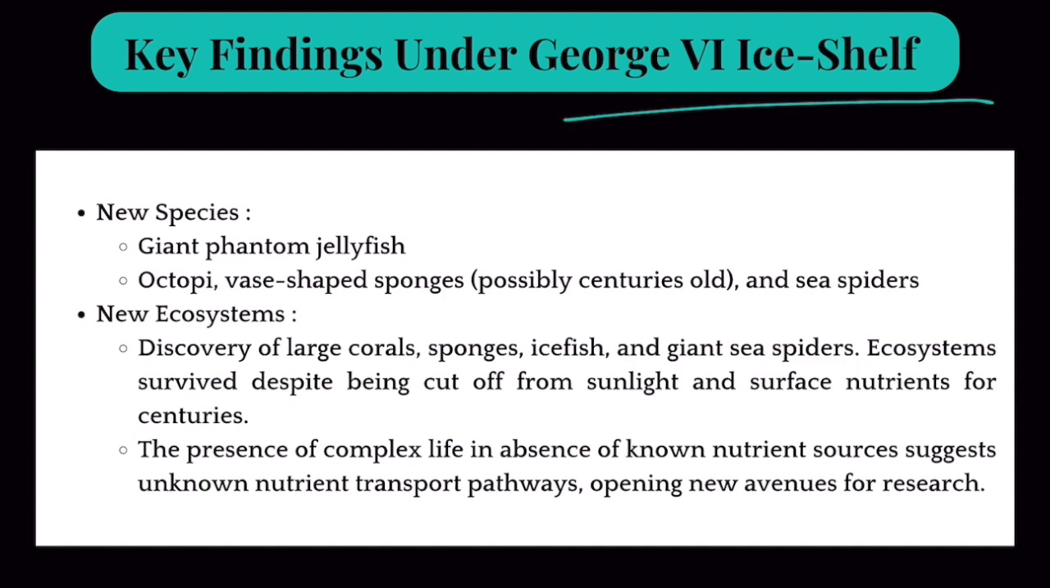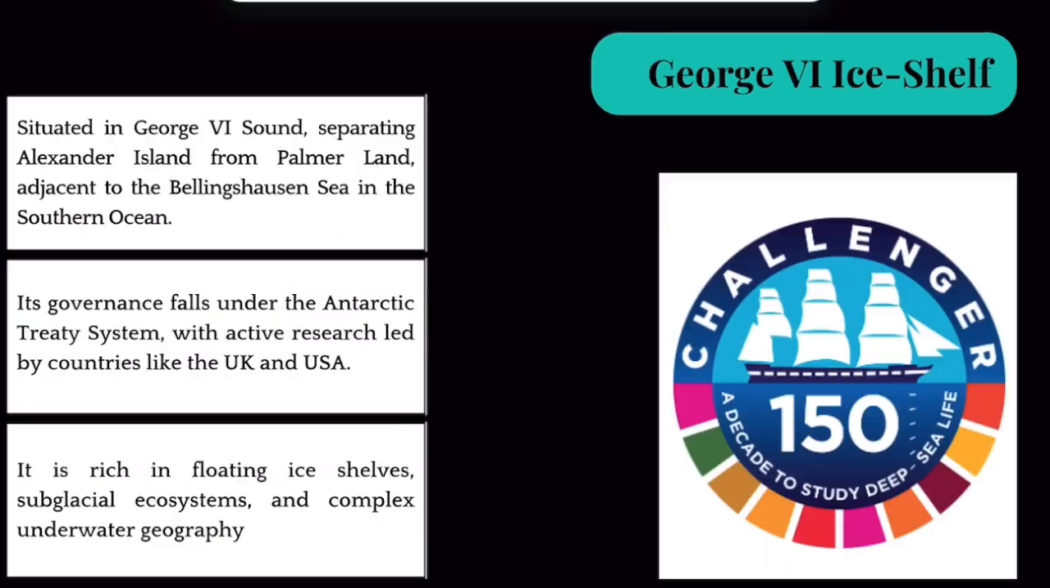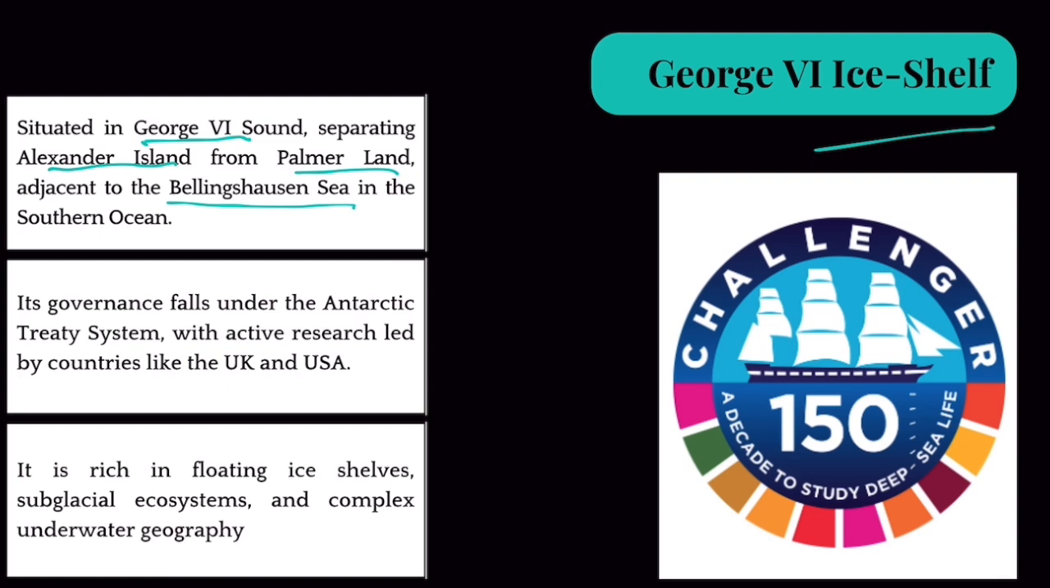You can look it up in the atlas, in the map. This is George 6 ice shelf. It is situated in George 6 Sound, which is basically an ice sheet below two islands of Antarctica, separating Alexander Island from Palmer Island, adjacent to the Bellingshausen Sea. Its governance falls under the Antarctic Treaty System.